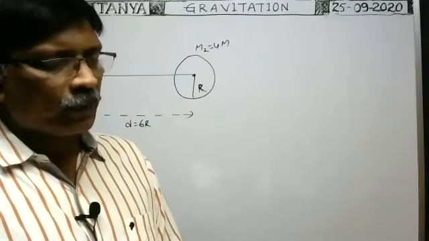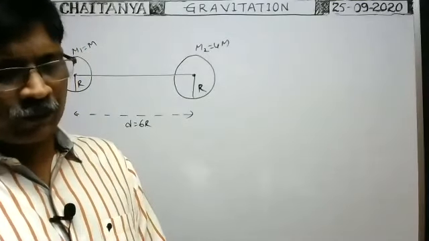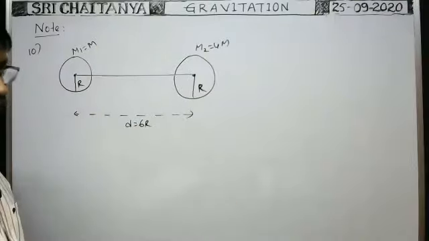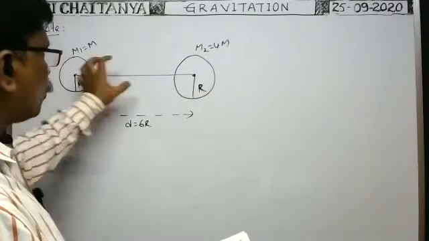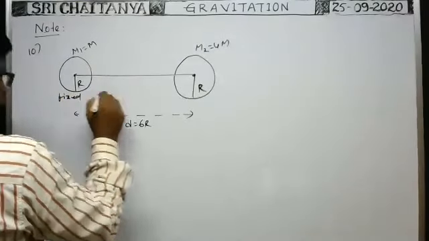Two uniform solid spheres of equal radii r but masses M and 4M have a center to center separation 6r. The two spheres are held fixed. This sphere is fixed, this sphere is also fixed.